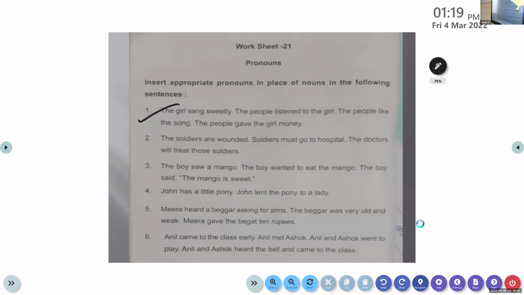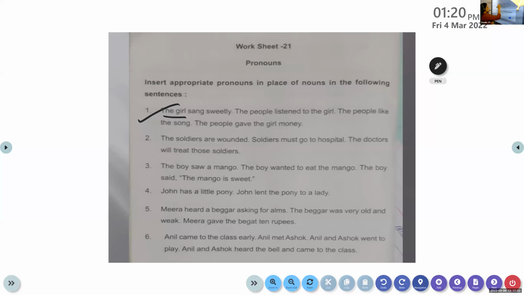Now, let's do the first exercise. The girl sang sweetly. The people listened to the girl. The people liked the song. The people gave the girl money. So you are asked to insert appropriate pronouns in the place of nouns. But how are you going to do it? I told you that a noun can be written once. If it is written more than once, then it should be replaced by an appropriate pronoun. Clear to all of you?